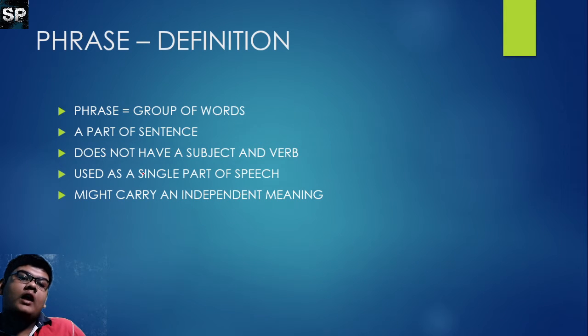Phrases. A phrase is a group of words. It is a part of a sentence. It does not have a subject and a verb. It is used as a single part of speech. It might carry an independent meaning.